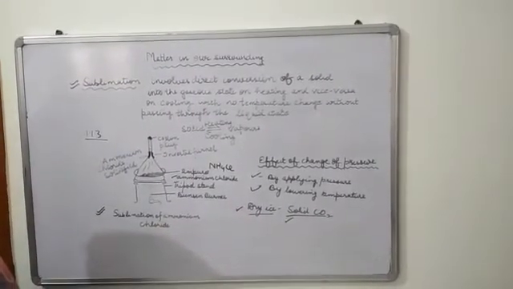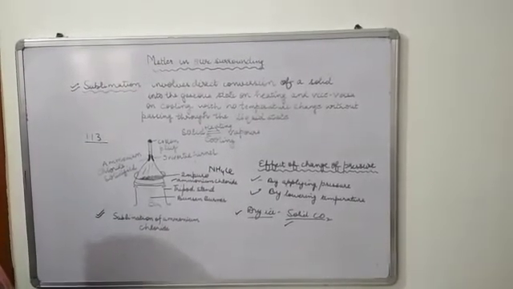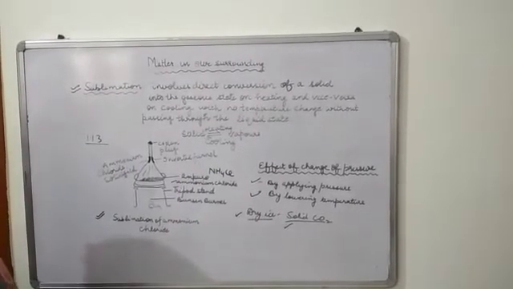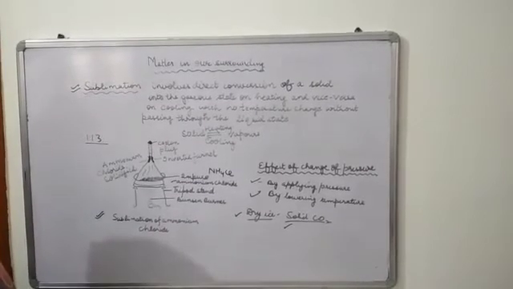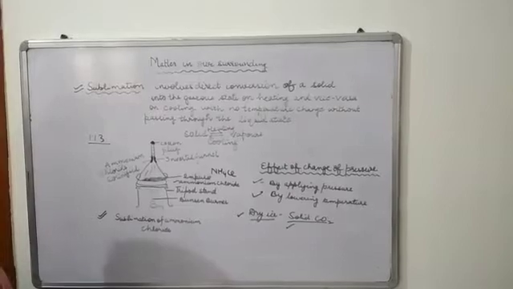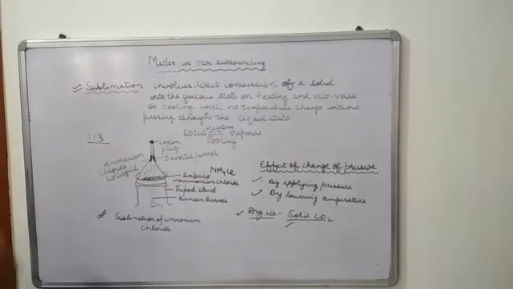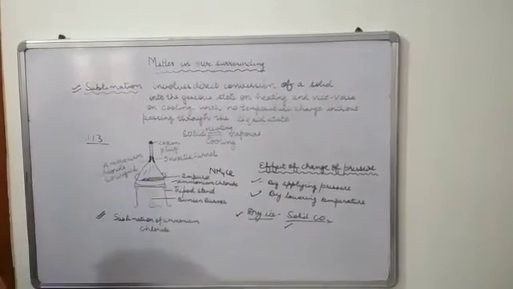Dry ice is stored under high pressure. So we have studied the changes of state: first was fusion, second was solidification, third was condensation, and the fourth one is sublimation.